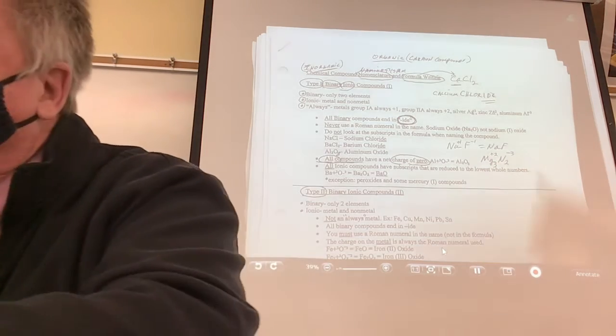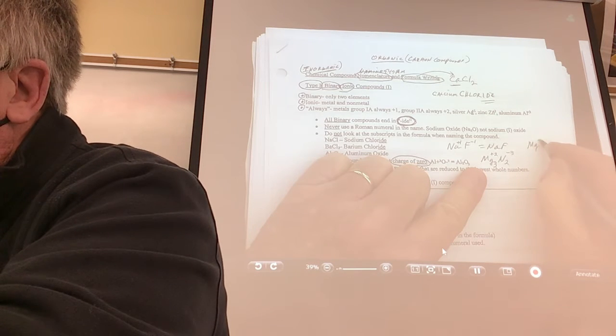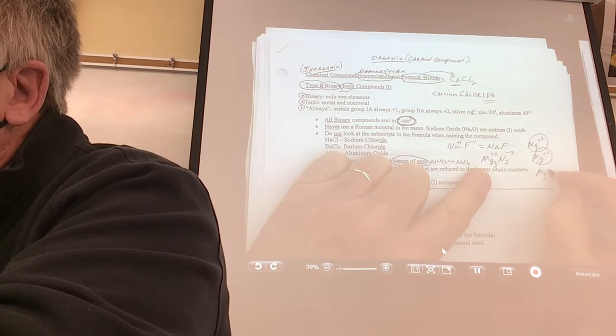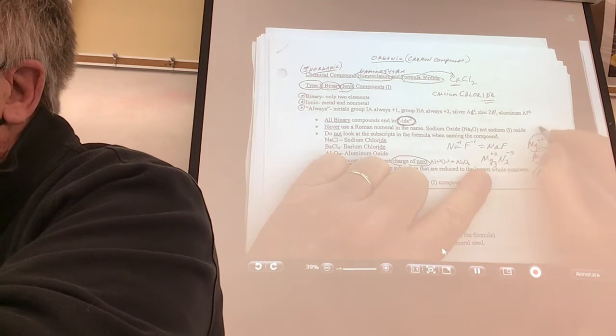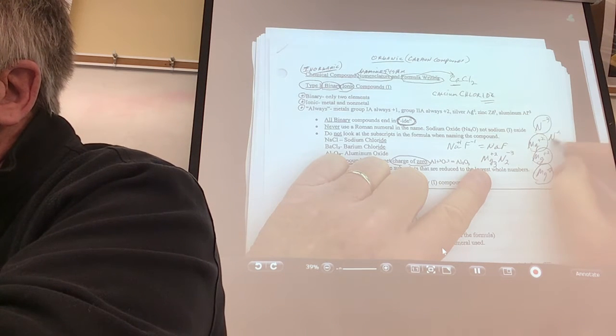Now what they're saying is, see that little 3 there? They're saying you have not one of those, not 2 of those, but you have how many? You have 3 of those. You have 3 of the magnesium ions. And how many of the nitride ions do you have? 2.